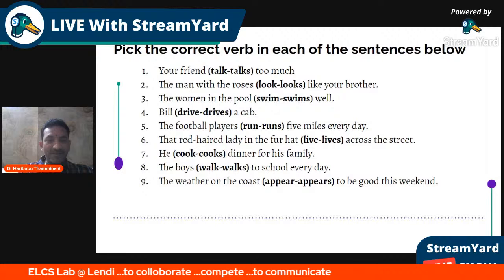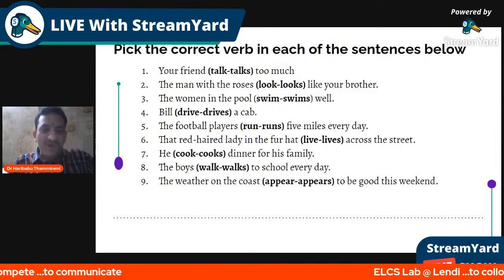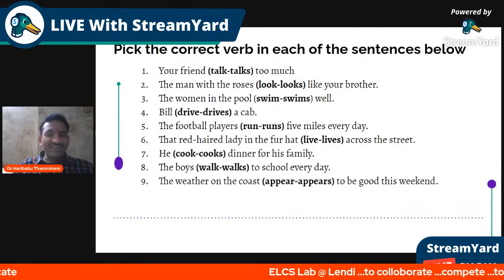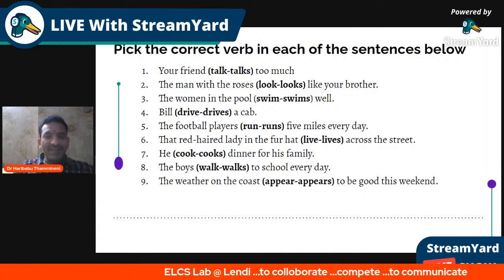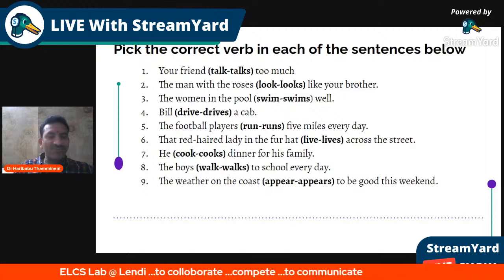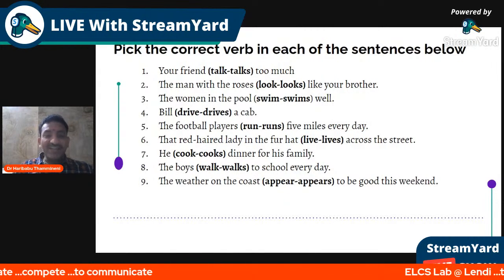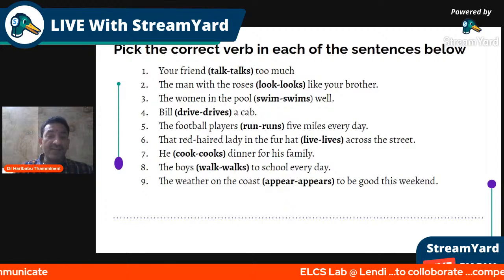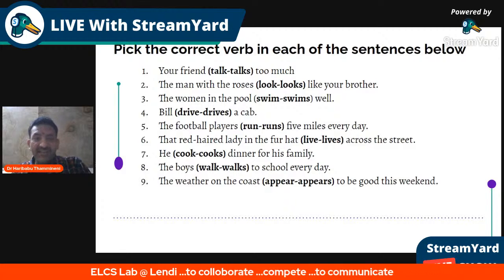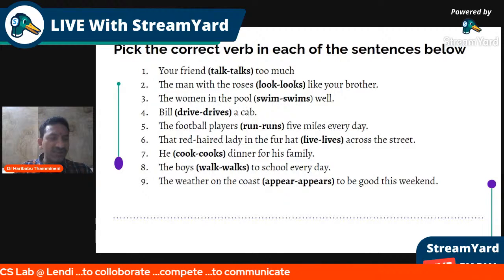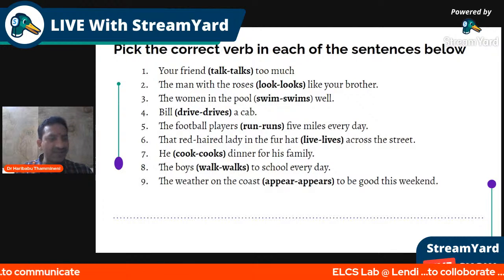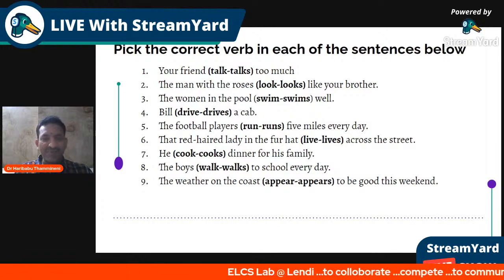Thank you. And then, the red haired lady in the fur hat. I think a lot of trapping is there. What is the subject that you wanted to take? Yeah, football players run is the right answer. The red haired lady in the fur hat. What is the subject here? Lady is the subject there. Lady is singular. Okay, lives is the right answer. Absolutely. Sagar, you mentioned it very well.